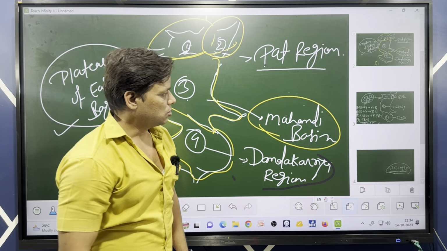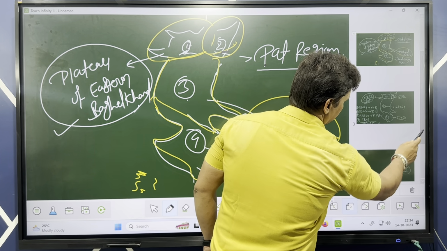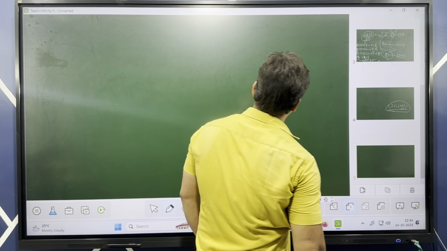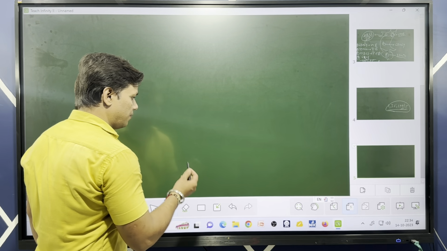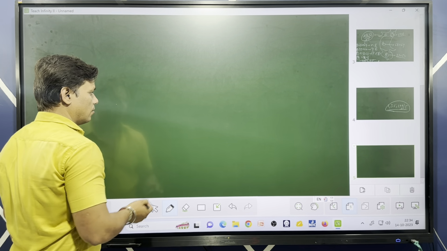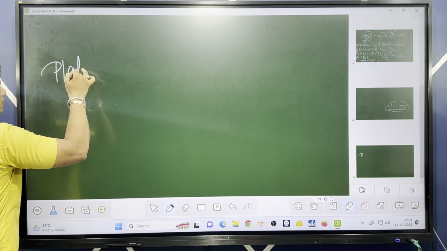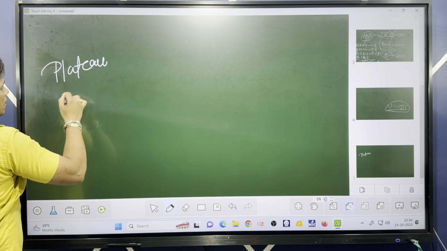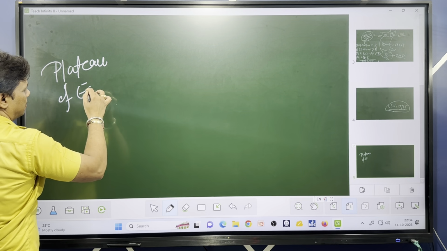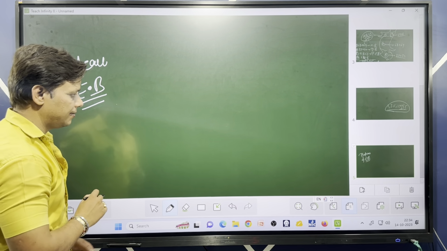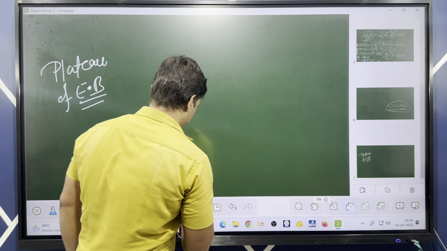Okay, so let's catch the first division. What it is? Plateau of Eastern Baghelkhand. Okay, this is our first topic.